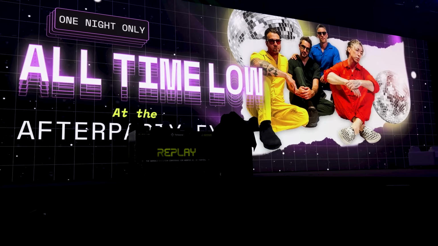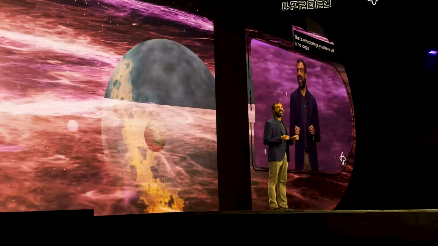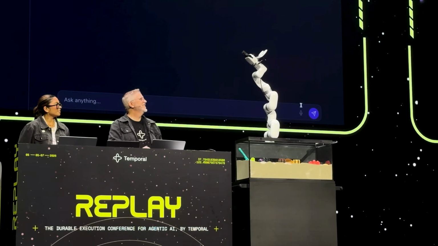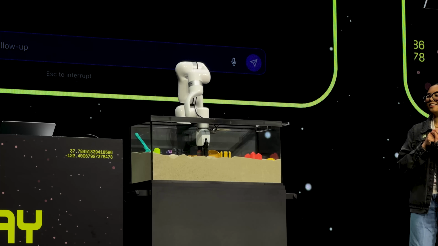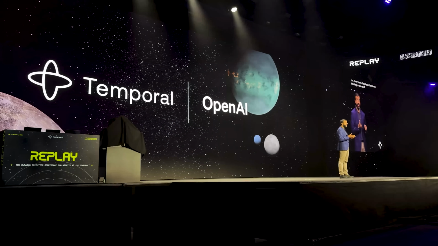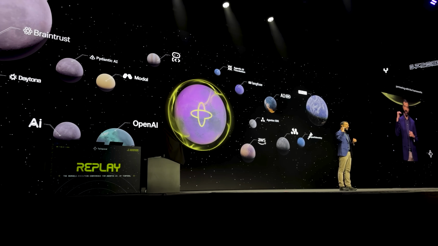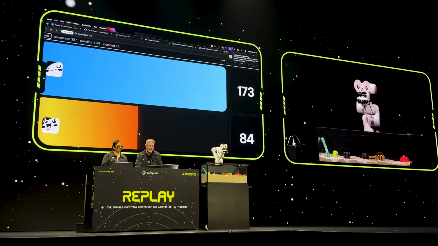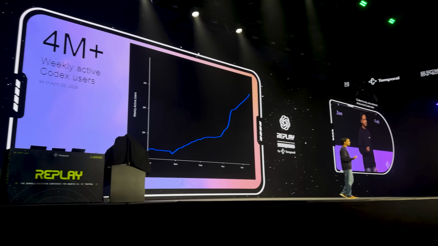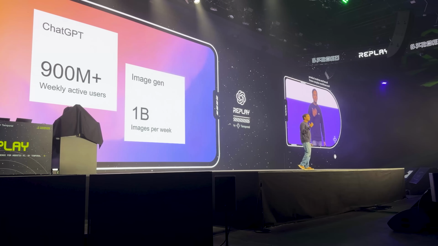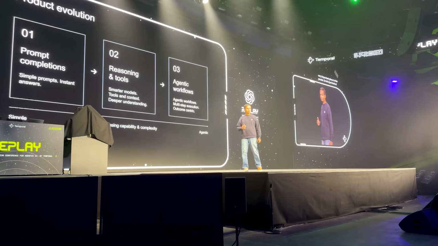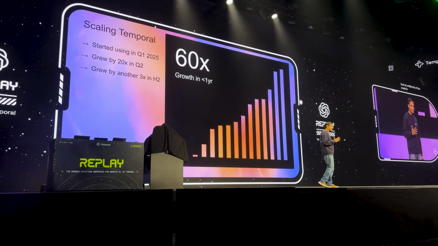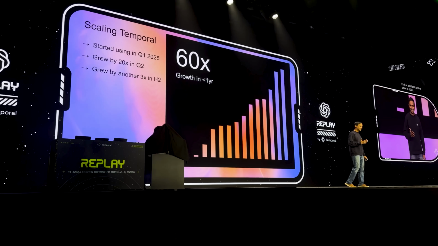Now, there was a lot discussed and announced here, so I want to go over what I found most notable. Number one, Temporal is used by almost all major AI companies and is essential to their infrastructure. OpenAI, Mistral, Emergent, Docker, Replit, Retool, you name it, they are probably using Temporal, and they're using it more than ever before. Number two, Temporal has seen massive adoption and has become the de facto infrastructure for managing AI applications at scale.